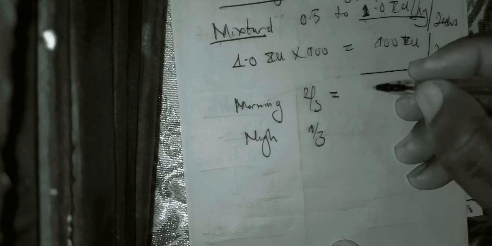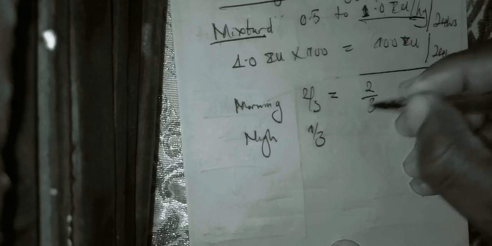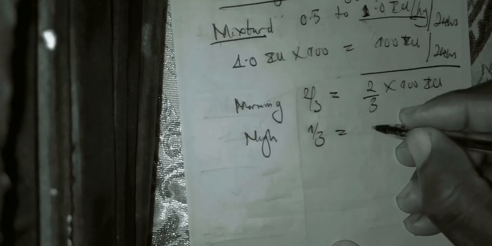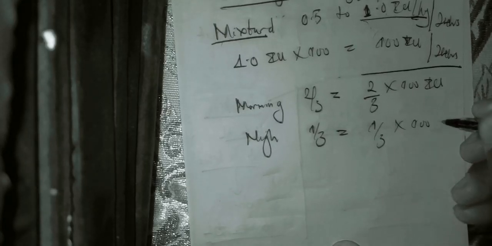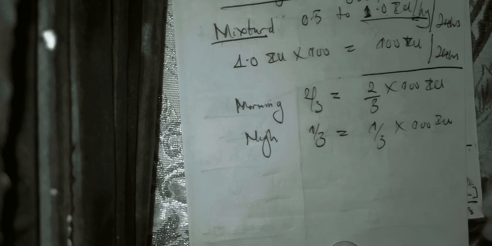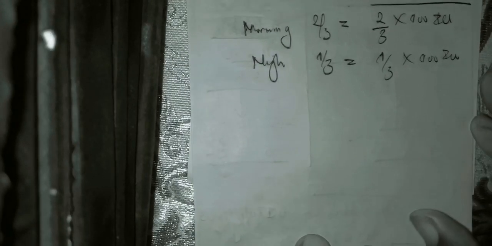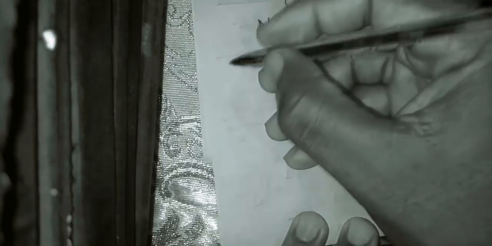2/3 of 100, how many does it give? So you give 2/3 of 100 in the morning, and in the night you give 1/3 of 100. Is it clear? So that's how you can manage the patient using mixture. Now the question is, when do you stop insulin?